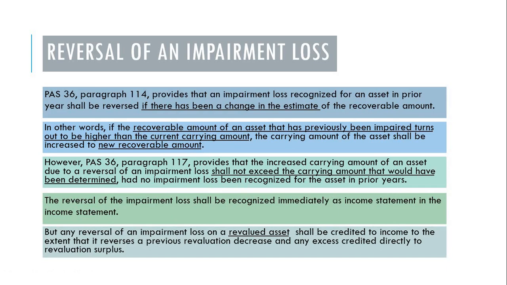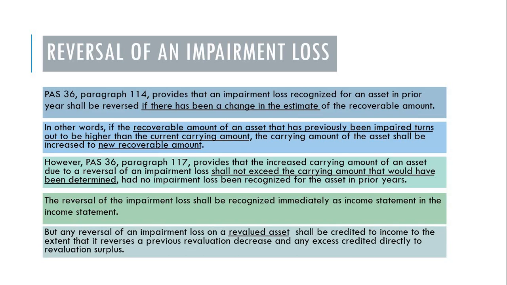Okay? So, meaning class, what we will do here is compute the carrying amount of the asset as if it was not impaired in previous periods. We need to compute the carrying amount as if no impairment loss happened in the previous period. That is what we will use to compare with the increased carrying amount of the asset when we reverse an impairment loss.